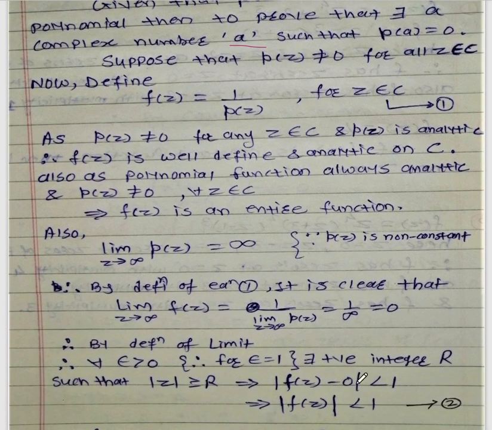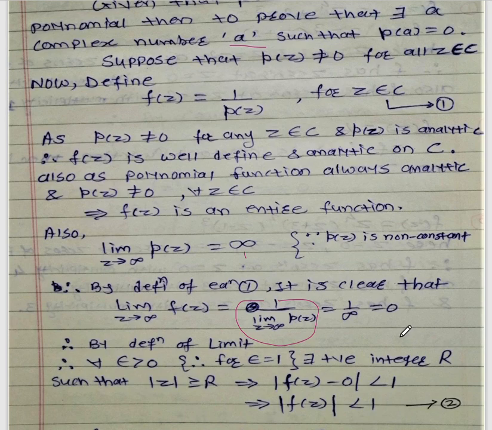Also, we have limit as z tends to infinity of p of z equal to infinity, where p of z is non-constant. So using equation number 1 and taking the limit as z tends to infinity, equation number 1 can be written as limit z tends to infinity of f of z equal to 1 upon limit z tends to infinity of p of z. Putting in the value, we get 1 upon infinity, and 1 upon infinity is equal to 0.